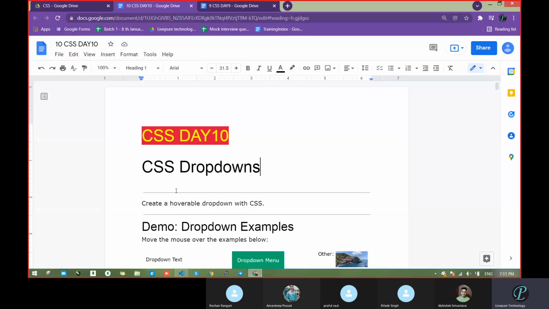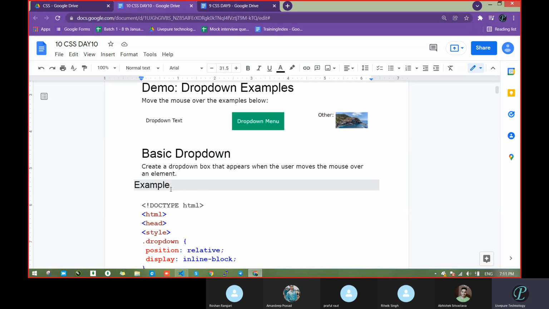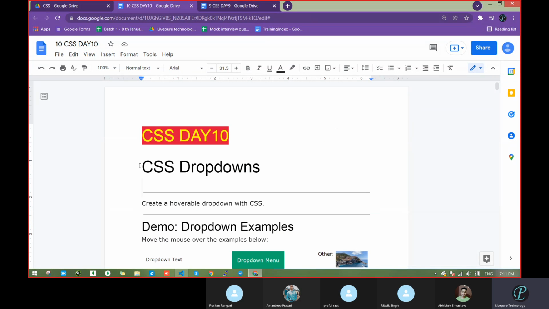See, all the material is from W3 itself, but you can do one thing. You can go by our material itself, okay? And at the same time you can follow W3. Got that? Because we had removed some sections which are not useful. If you go through W3 School, some sections are not important, so it will just waste your time. Meanwhile, you can open this, and in one tab you can open that also. You will get that directly with the help of a heading itself. You will get all the content there.